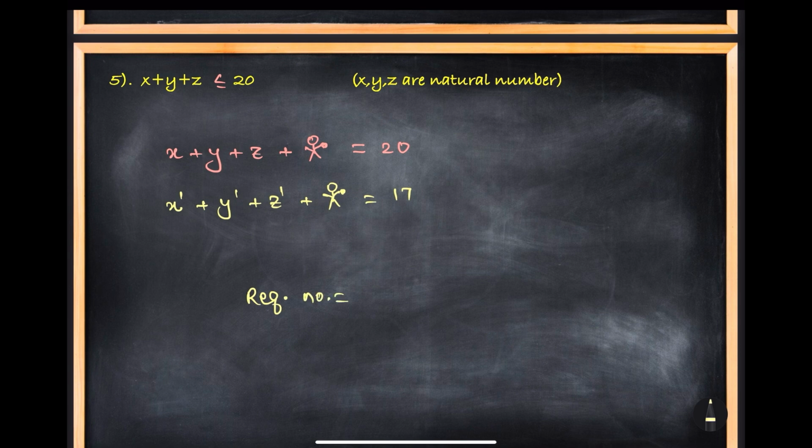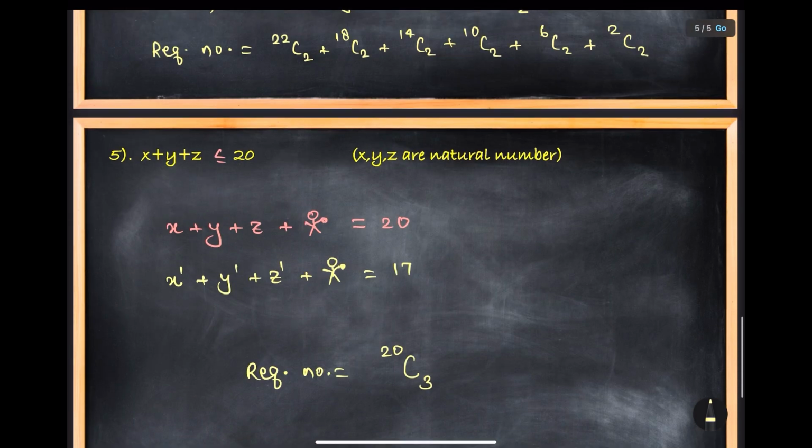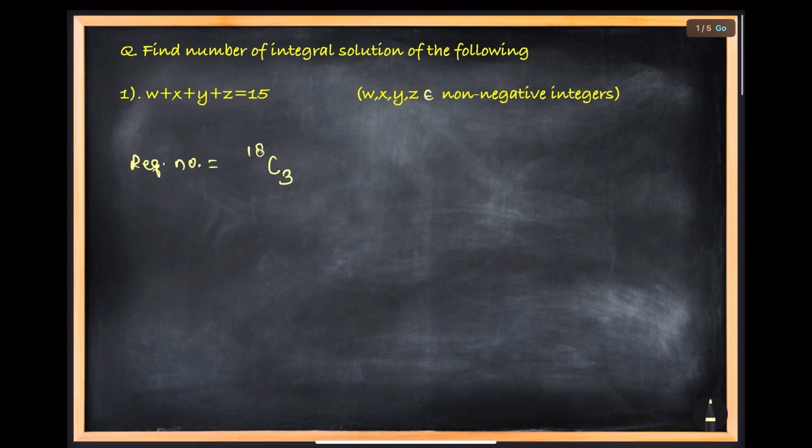You will ask me for sticks. How many? One less than the number of persons. So the number of persons is 4. So you will ask me for 3 sticks. So the total number of objects is 20 and you will select 3 sticks. So this is the answer. I hope the idea is clear and you can handle similar situations. Okay.